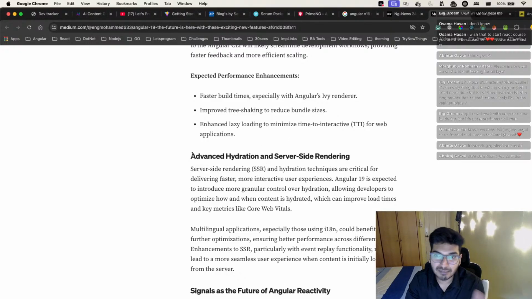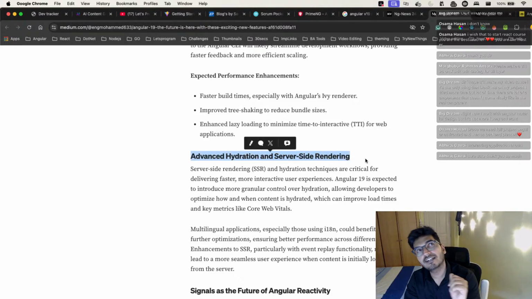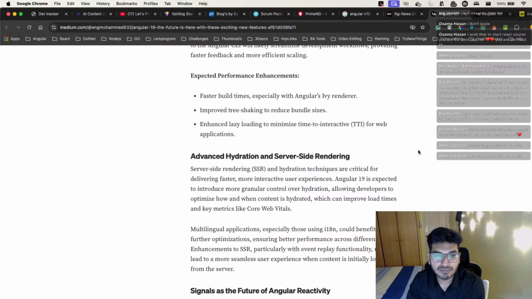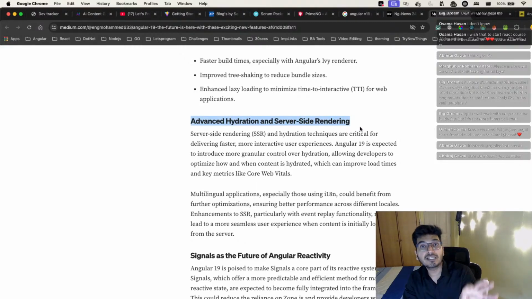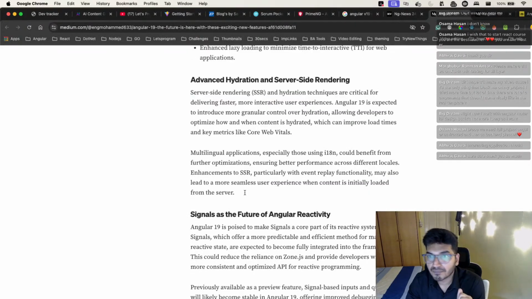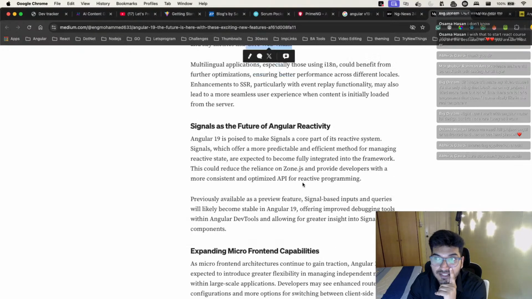But in Angular they have already added a lot of features for server side, like event replay. Whenever you click some event, it will capture that event for you and help you trigger it, just to make things faster. That's what hydration also does. It helps you keep things hydrated from the server side, which improves the core web vitals and a lot of things. Okay, that's nice. Then we have Signals as the future.